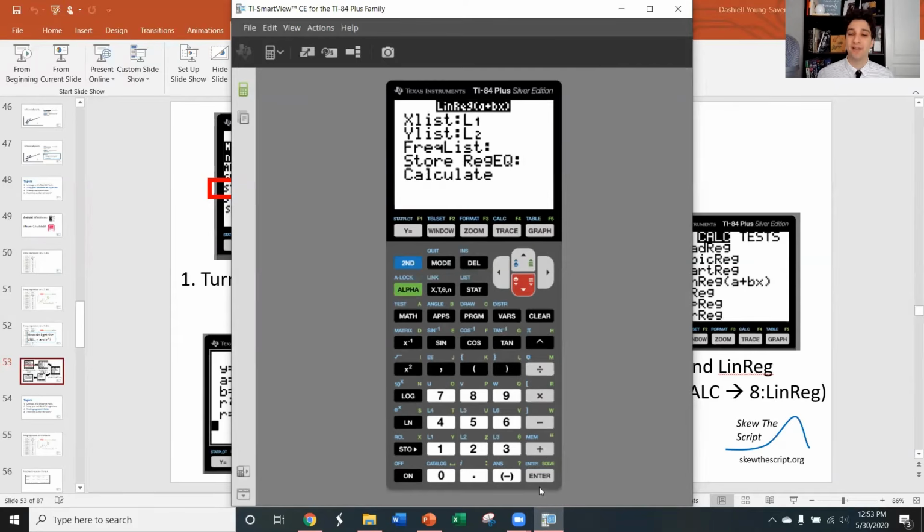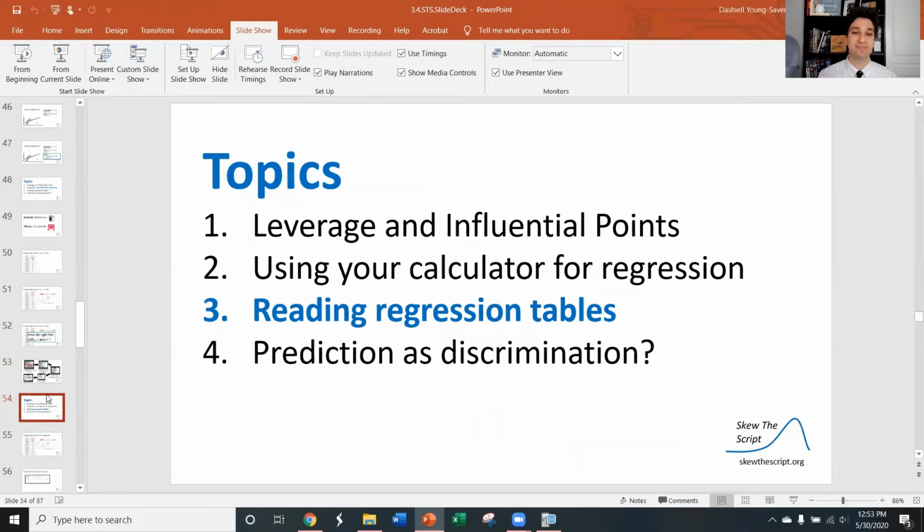That's fine. So I'm going to go down to calculate, press enter, and we have everything we need here. The y-intercept value is negative 14.7. That is the constant. The slope value, which is the coefficient for x, was 9.59 times 10 to the negative fourth, so that's about 0.000959. R squared was 0.62 roughly, and my correlation coefficient was 0.79 roughly. So that's how you do it on the calculator.